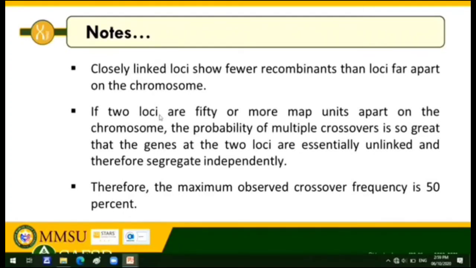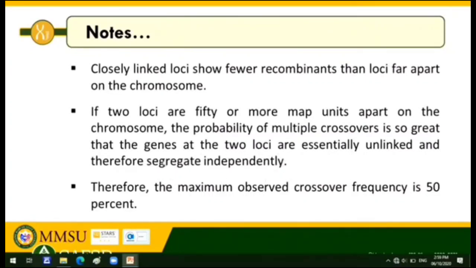So, if two loci are 50 or more map units or crossovers or Morgans apart on the chromosome, the probability of multiple crossovers is so great that the genes of the two loci are essentially unlinked and therefore segregate independently. So, yun din ang ibig sabihin. Okay?